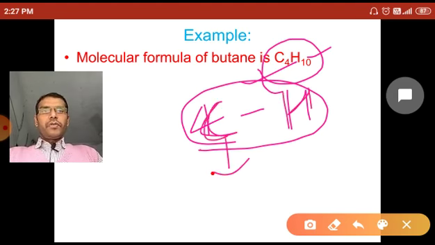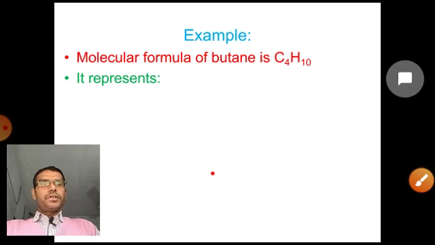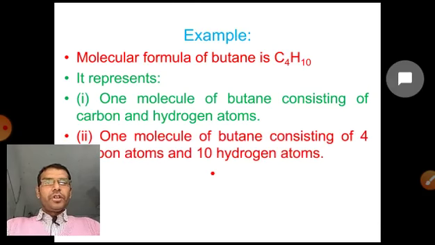The number of carbon in this formula is 4 and the number of hydrogen is 10. So the molecular formula represents the kinds of atom and also the number of each kind of atom. So one molecule of butane consists of 4 carbon atoms and 10 hydrogen atoms.